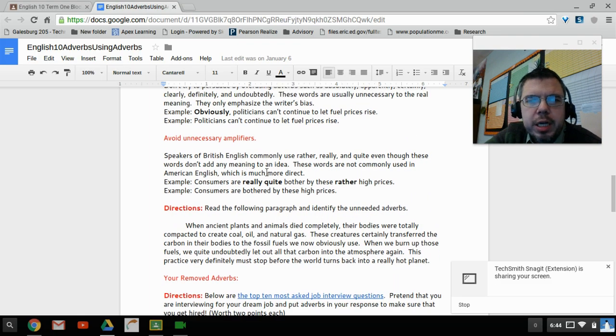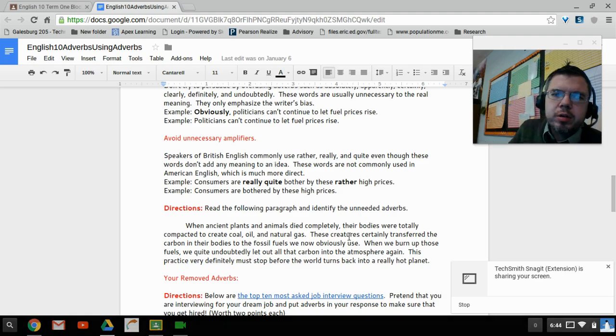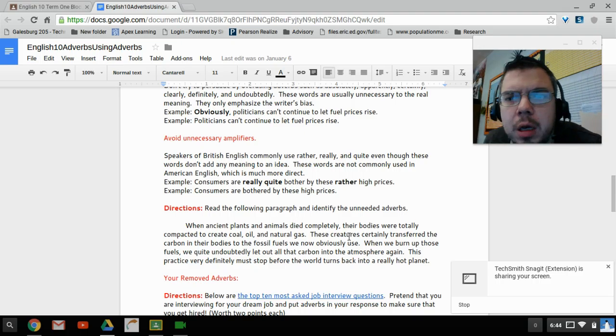Avoid unnecessary amplifiers. Speakers of British English commonly use rather, really, and quite, even though these words don't add any meaning to an idea. These words are not commonly used in American English, which is much more direct. Example: Consumers are really quite bothered by these rather high prices. Consumers are bothered by these high prices.